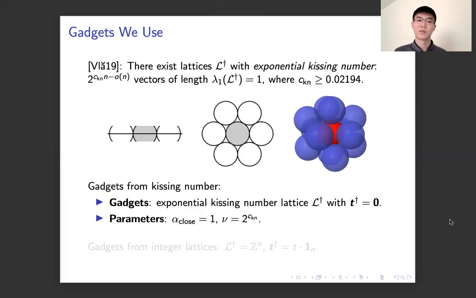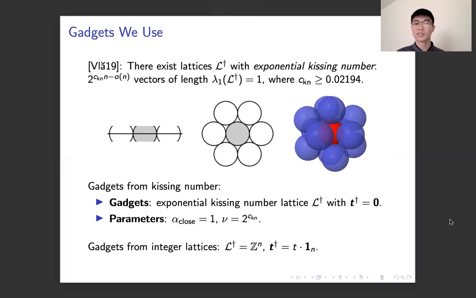Based on this result, we construct locally dense gadgets by picking an exponential kissing number lattice as the lattice L dagger and setting T dagger to be 0. By doing this, it can be verified that we get gadgets with parameter alpha close equal to 1 and nu equal to 2 to the c_kn.